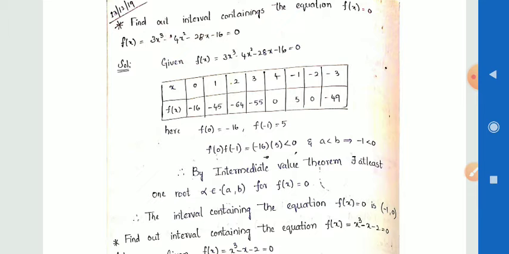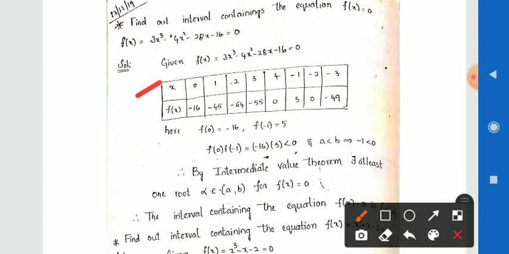and substituting these x values, we get: if x is equal to 0 is taken in the given function, we get the f of x value is minus 16, and if you take x is equal to 1, we get f of x value is minus 45, and if x is equal to 2, then we get f of x value is minus 64, and if x is equal to 3, then we get f of x value is minus 55, and if x is taken 4, then we get f of x value is 0, and x is equal to minus 1, we get f of x value is 5, and if you take x is equal to minus 2, we get f of x value is 0, and if you take x is equal to minus 3, then we get f of x value is minus 49.